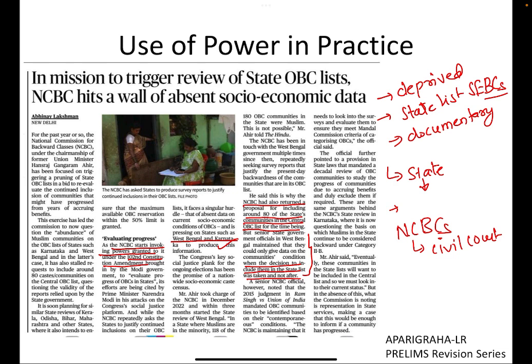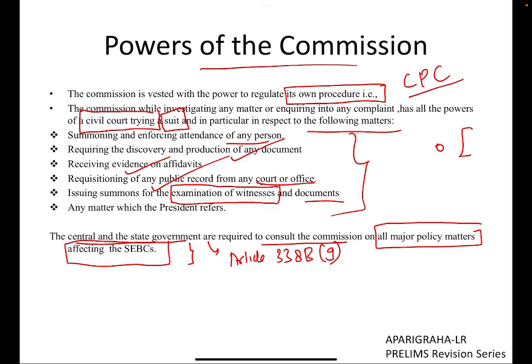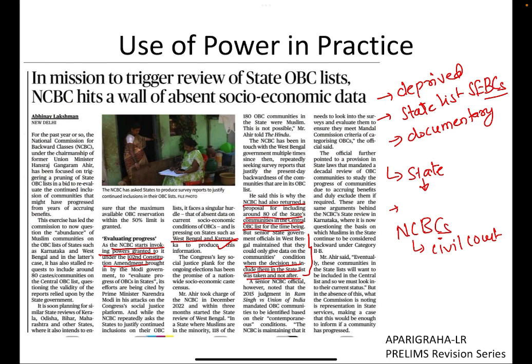against the state government, because it is clearly mentioned here that it can requisition any public record from any court or office. An office, meaning state government offices obviously, falls under this very power of the commission. Fine, we'll later see what the commission does. However, one more conflicting issue has come up here: lack of socio-economic data has been cited as the basis why the state has failed to show any basis of deprivation.